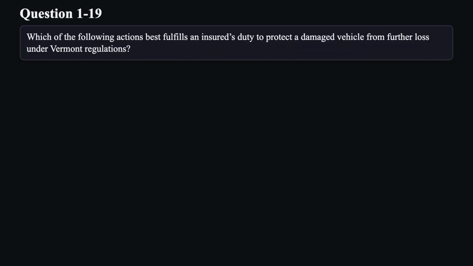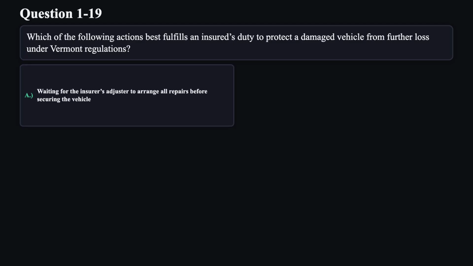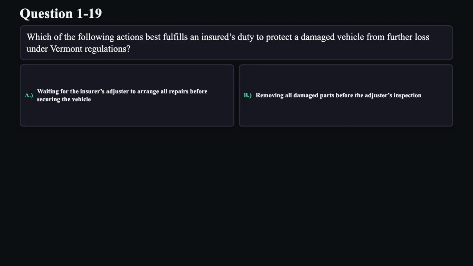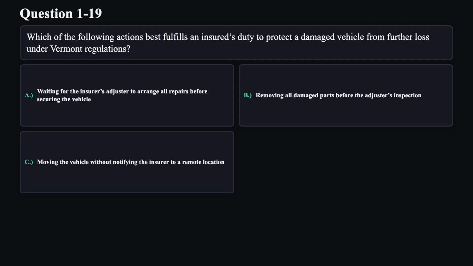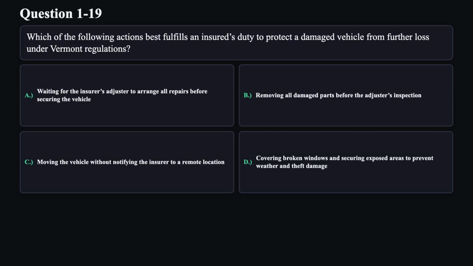Question 19. Which of the following actions best fulfills an insured's duty to protect a damaged vehicle from further loss under Vermont regulations? A. Waiting for the insurer's adjuster to arrange all repairs before securing the vehicle. B. Removing all damaged parts before the adjuster's inspection. C. Moving the vehicle without notifying the insurer to a remote location. D. Covering broken windows and securing exposed areas to prevent weather and theft damage.